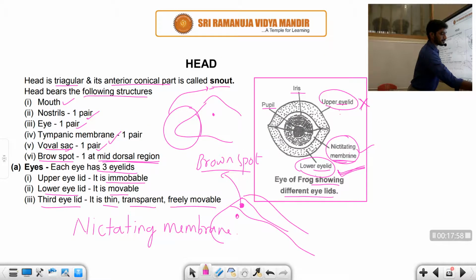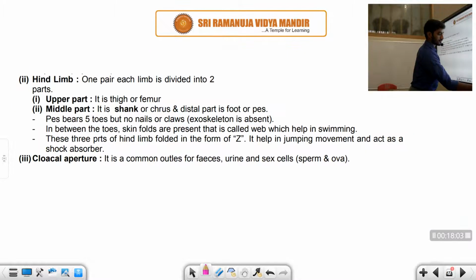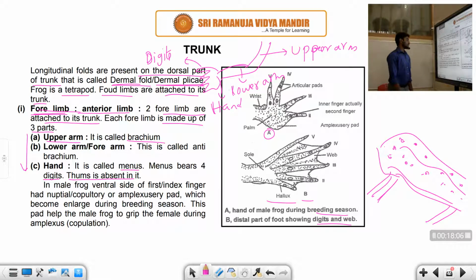Next, you can see that in the male frog, the ventral side of the first index finger has the nuptial or copulatory or amplexary pad. This is a very important point from the NEET point of view, students. This point is very important, and we are concentrating on the male frog only. The first finger has the nuptial, copulatory or amplexary pad.